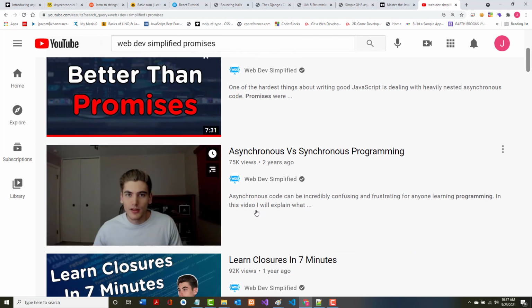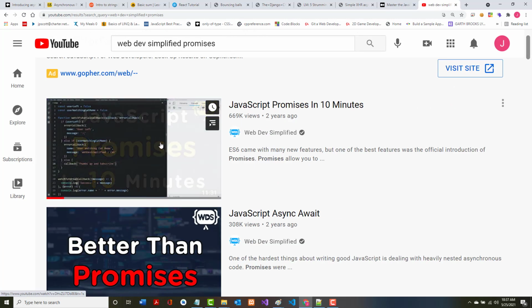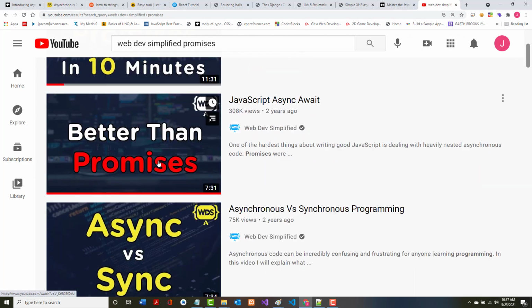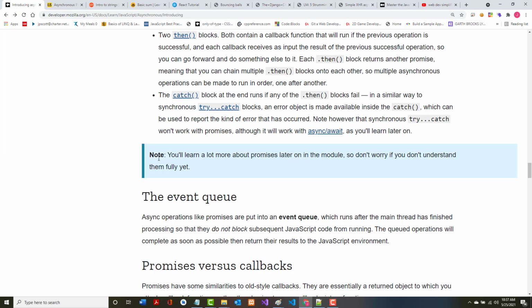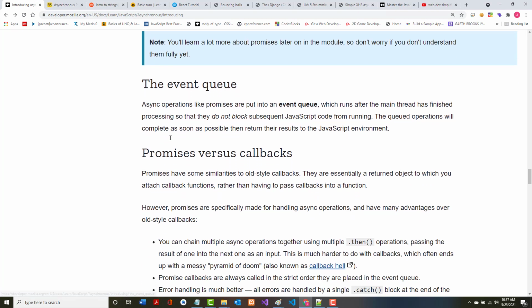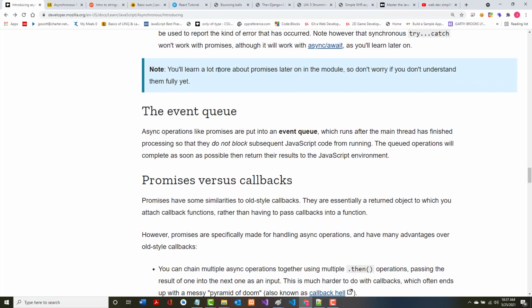So I'd say maybe if you're going through this and you're having trouble, start with the asynchronous versus synchronous programming. Then I would go to promises in 10 minutes. Then I would go to the async await. All right. Now notice it says here, you'll learn a lot more about promises later on in the module, so don't worry if you don't understand them fully yet. Even people who have been doing this for a long time at least sometimes get tripped up on this stuff.